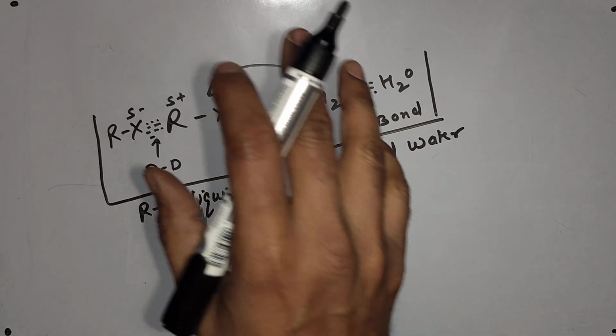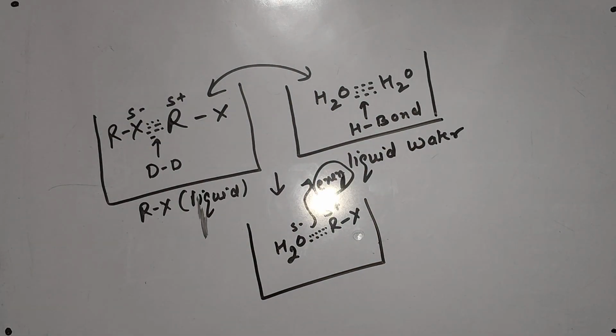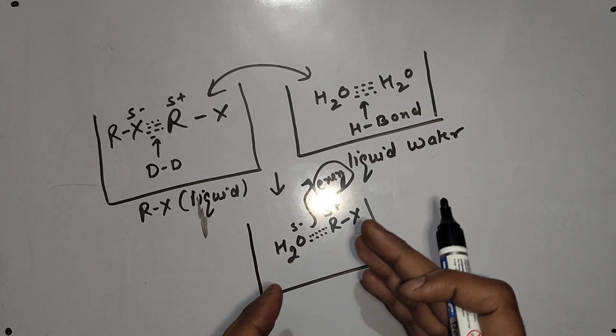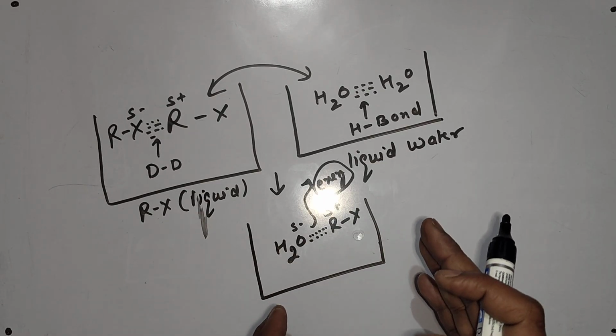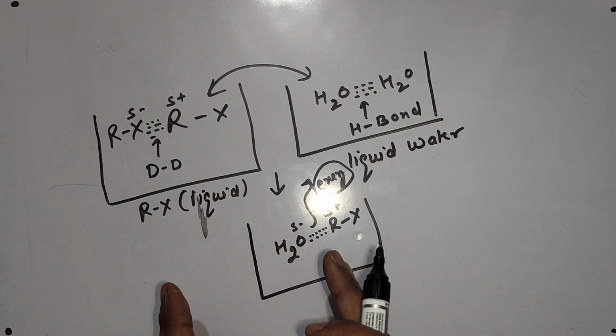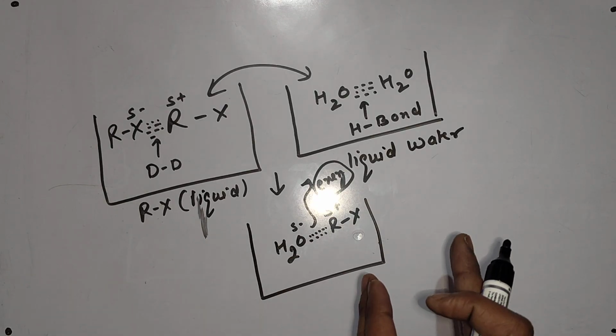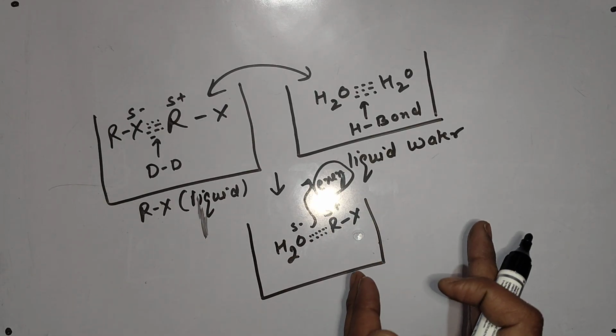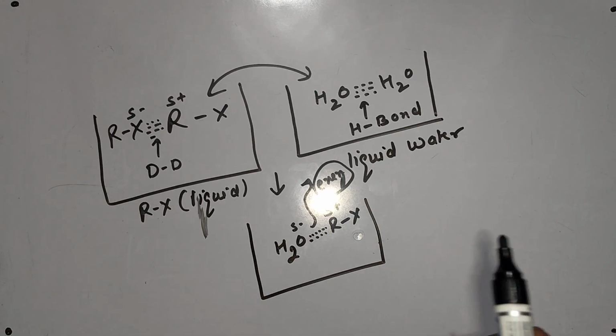And if the old forces of attraction do not break, how can new attractions set up properly? So H2O molecules cannot mix in Rx, or Rx molecules cannot mix in H2O. This is the reason why haloalkanes are insoluble or partially soluble in water. That's it. This is the reason for solubility of haloalkane in water.